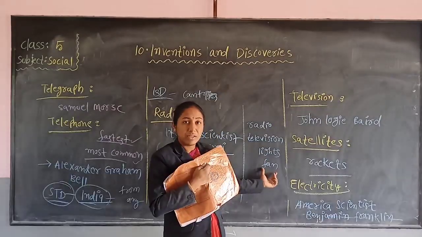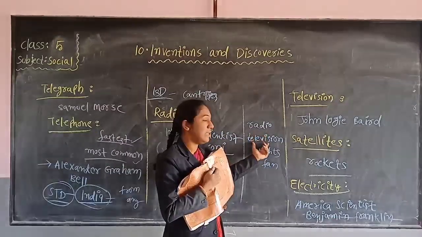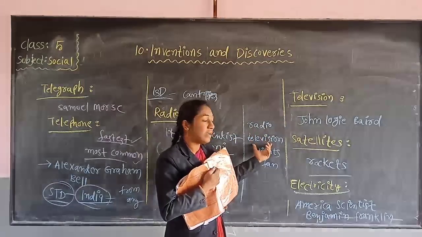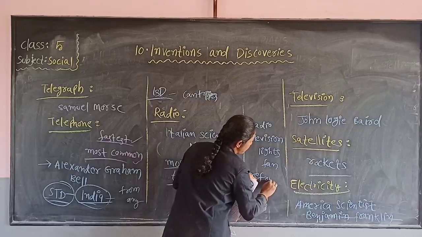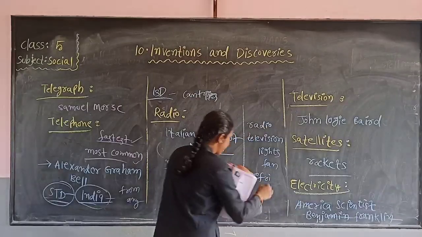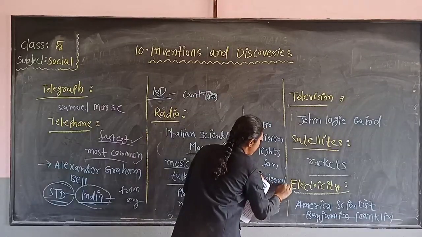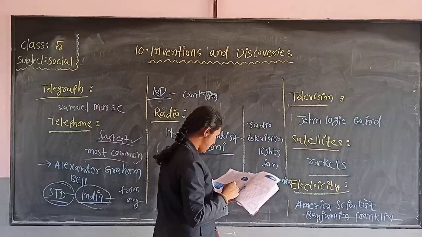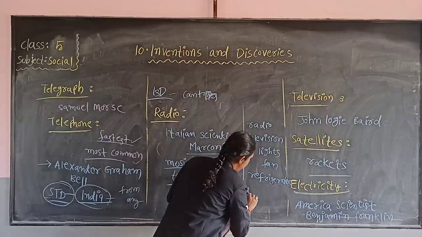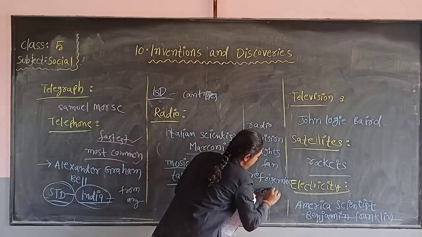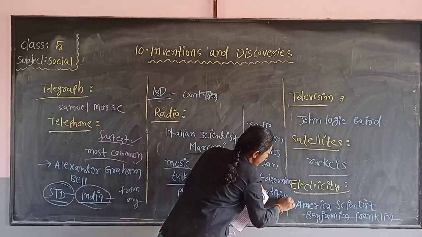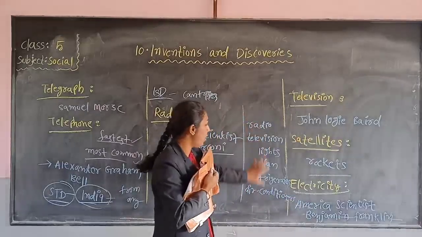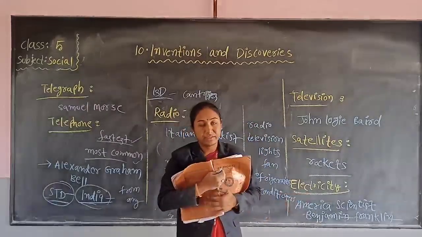Only with electricity. Radios and televisions are also working with electricity. Next, refrigerators, it means fridge. Refrigerators and air conditioners. This means AC. So all these things work on electricity.